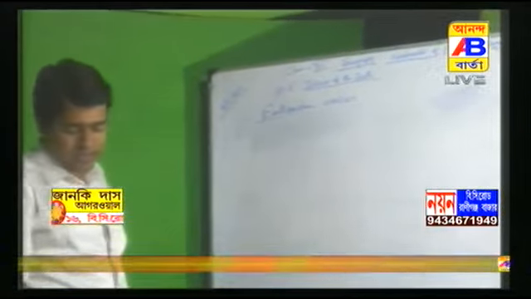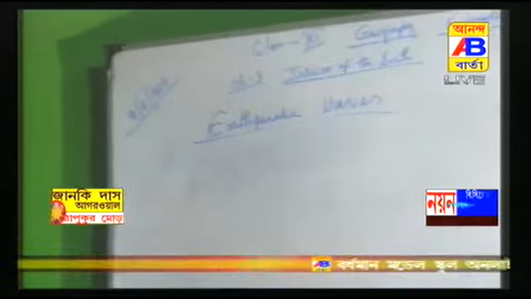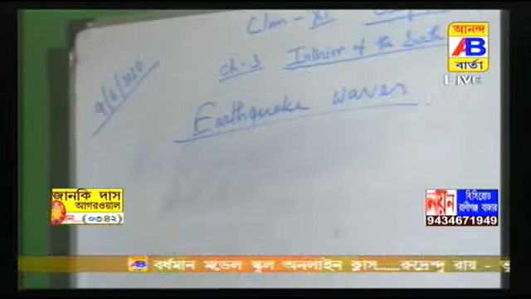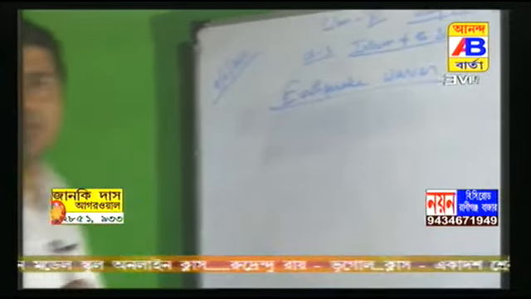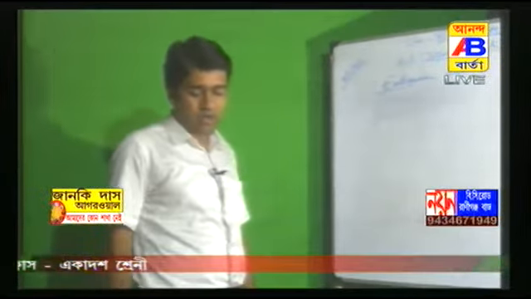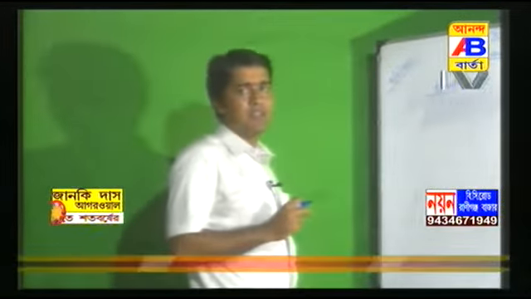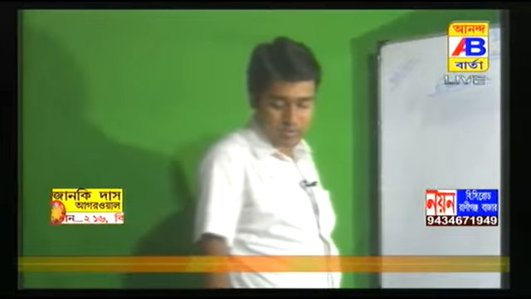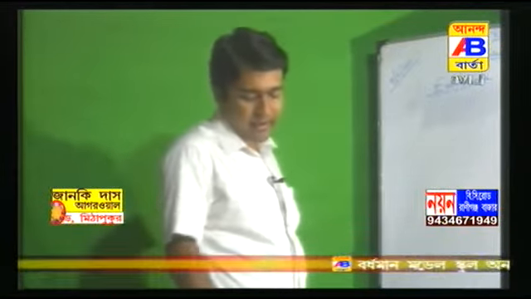Earthquake waves. Now listen, all natural earthquakes take place in the lithosphere. I have told that the solid portion of the earth is called lithosphere. Earthquakes originate inside the lithosphere under the ground, and you will learn about the different layers in this chapter. Now first, the depth of the lithosphere is 200 kilometers, and an instrument called seismograph records the waves.